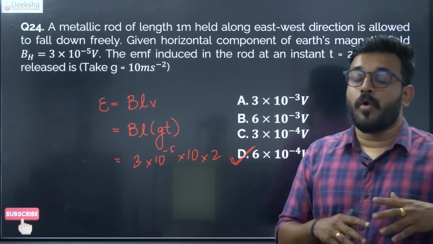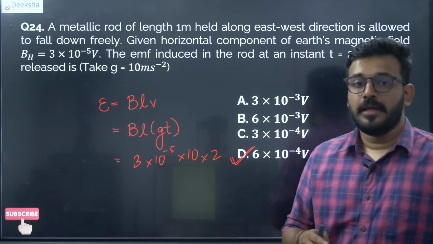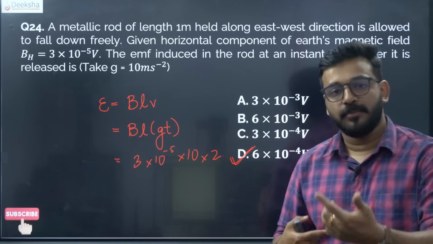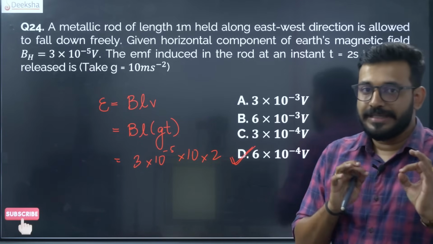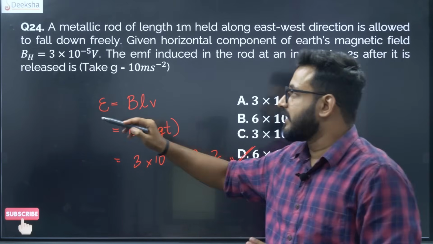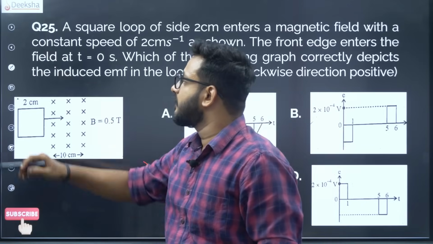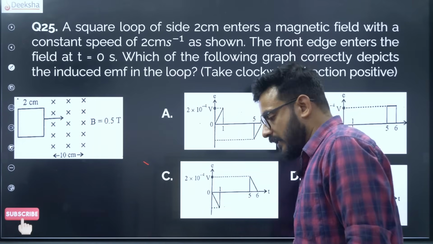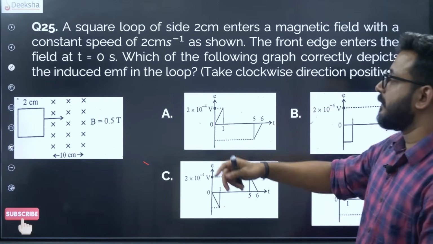You just have to know what kind of variation is happening, whether it's a linear movement or a rotational motion. Along with that you can easily calculate. Once again, motional EMF is very, very simple. Next, again on motional EMF we have another repetitive question.